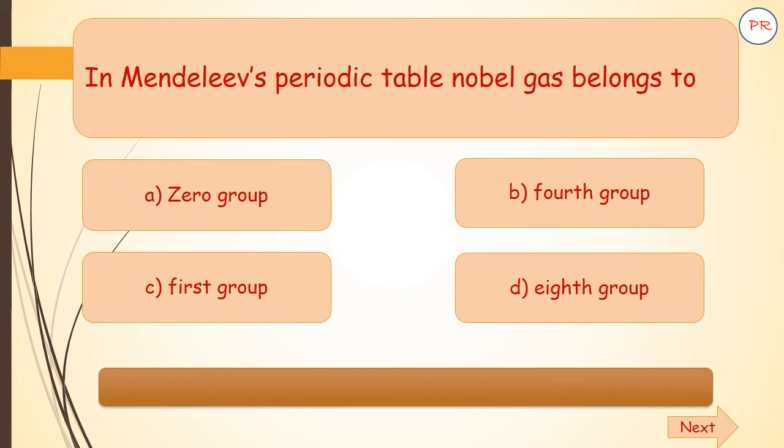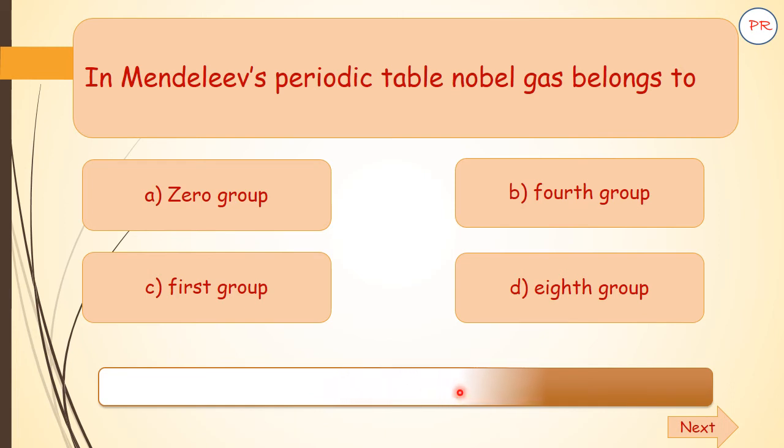In Mendeleev's periodic table, noble gases belong to A. 0 group, B. 4th group, C. 1st group, D. 8th group. Here the time starts. The correct answer is A, 0 group.